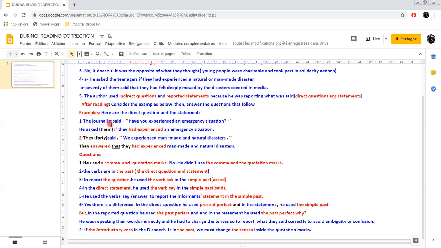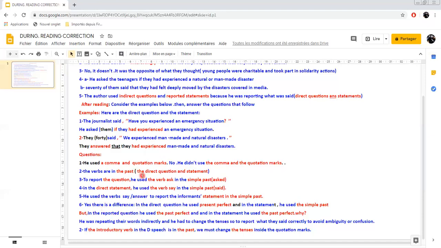But when he reported the question, have a look at this tense here. They had experienced. Which tense is it? It is the past perfect. In the direct question, it is the present perfect. In the indirect one, it is the past perfect. In the direct statement, he used the simple past, and in the reported one, he used the past perfect. See? So there is a difference in tenses, of course.